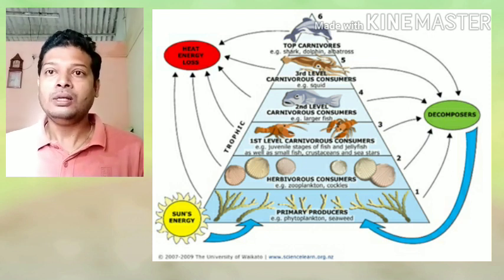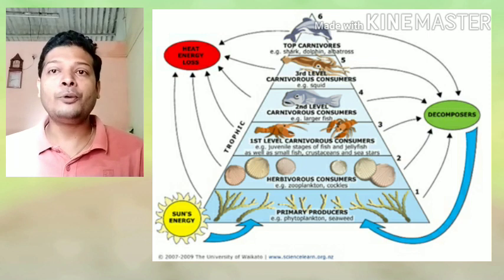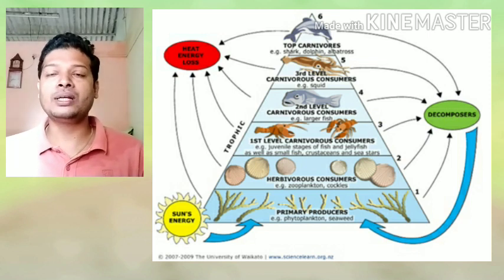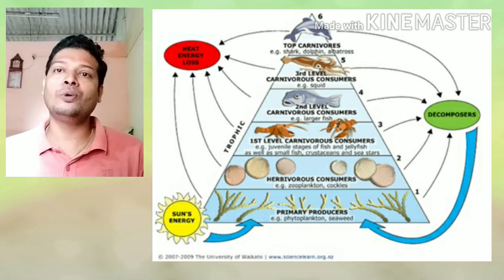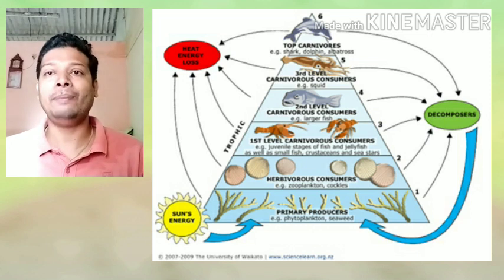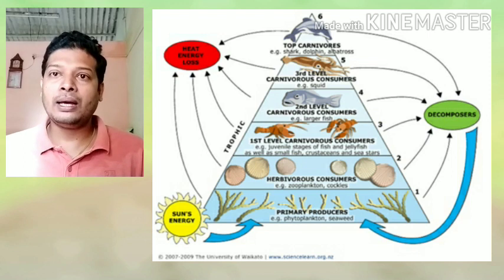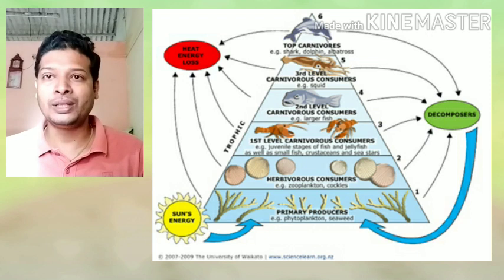Now nutrients, how do we get the nutrients? We get it from plants. How do plants get it? Plants get it from soil. So from soil the nutrients are going into the body of producers. From producers the nutrients go into the primary consumer's body. From primary into tertiary, tertiary into apex. Now nutrients, once they are taken up, they remain in the body of organisms and they are utilized.